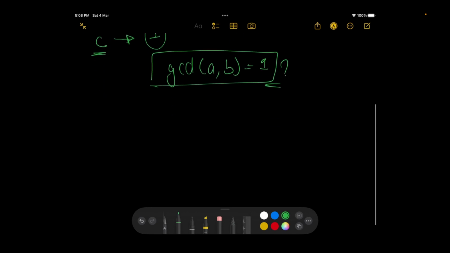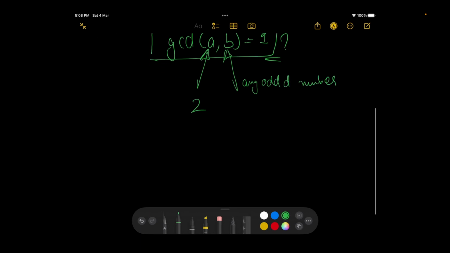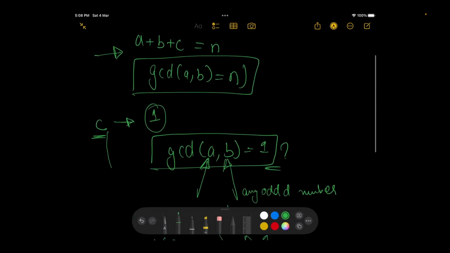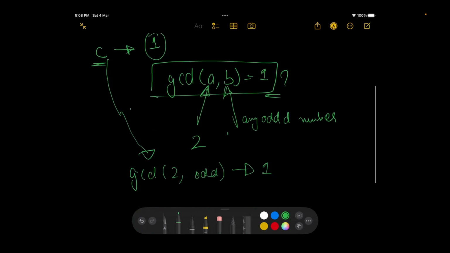So this can happen. Let's say a is 2, right? And b is any odd number. Then we'll take the GCD of 2 comma odd number. It's going to give us 1, right? And we have already said that our c is 1. So this would get satisfied.